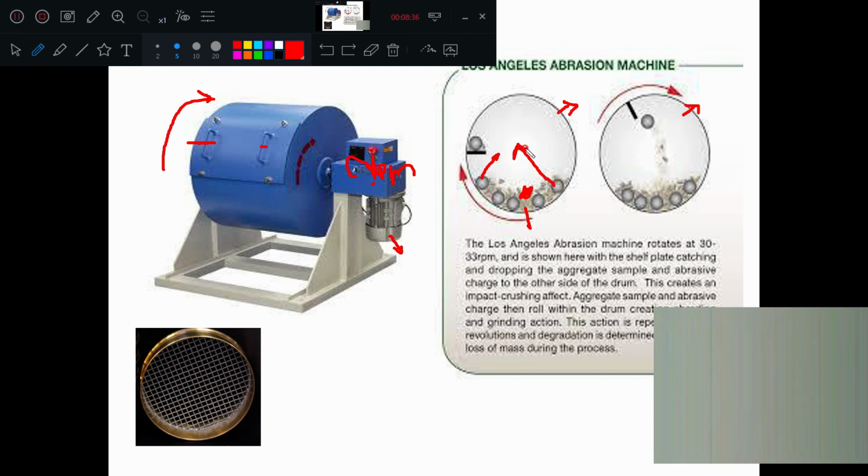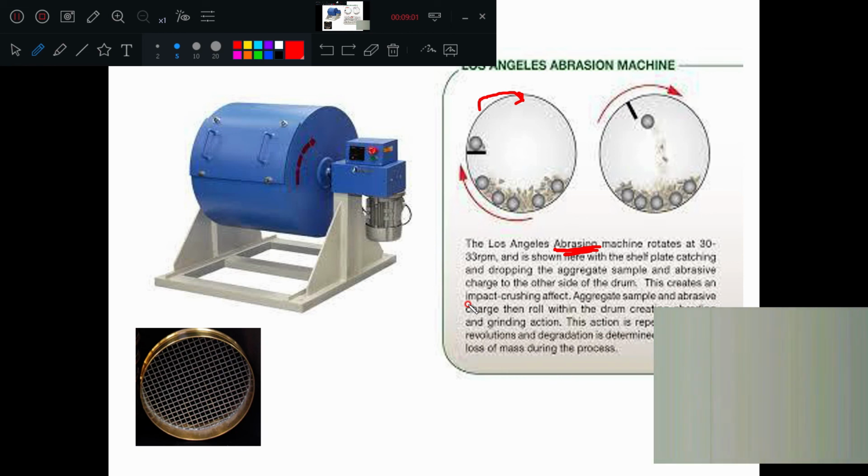These are acting as an abrasive charge whenever this is rotating, no? Like this rotating, steel balls will collide with each other and also with the aggregates. So steel balls plus aggregates, when it is revolving, will cause what action? Will cause abrasion action. Simple, no?